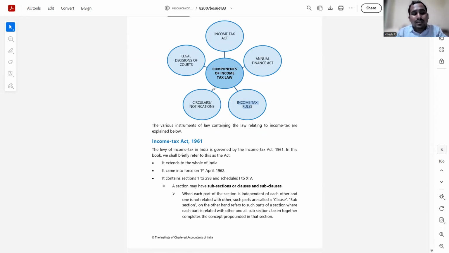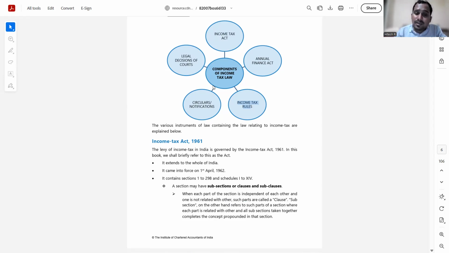Notifications are a kind of small statement. The term notification itself defines it: a notification is a push message on a short term basis to give effect to something which is not implemented yet. For example, there is a change in rate, or there is a change in some provision but not the entire act, then it can be pushed through a notification.